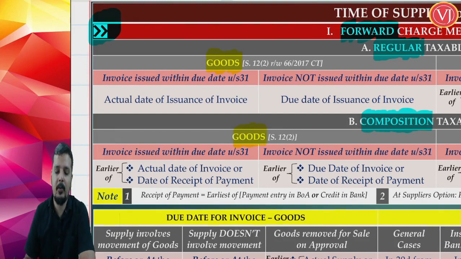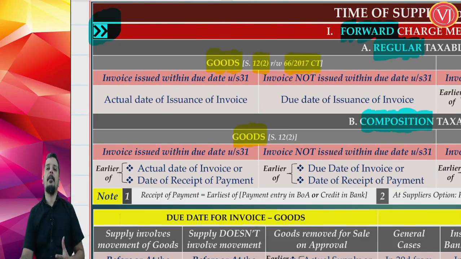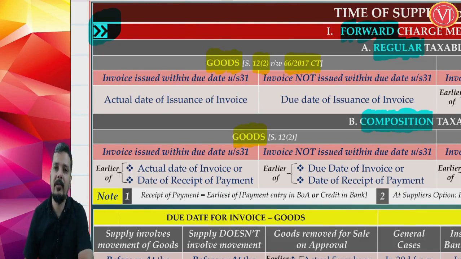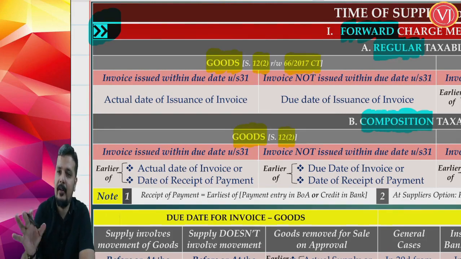Now, friends, when you are talking about goods in case of regular scheme, there is a notification. So, you are reading section 12 subsection 2, which is time of supply for goods in case of forward charge mechanism, read along with notification 66/2017 CT. And if you are talking about time of supply in case of forward charge mechanism for goods for a composition taxable person, you are only reading section 12 subsection 2, there is no relaxation. Time of supply for goods, forward charge mechanism plus regular taxable person means there is a relaxation.